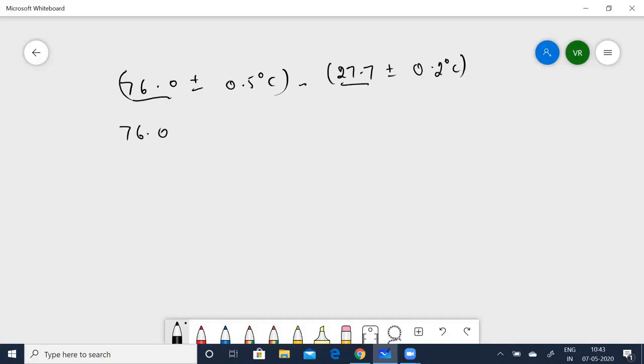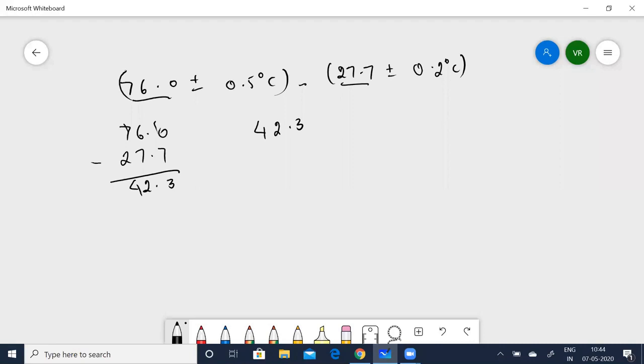So it is given that the fall in temperature is now going to be 76.3 plus or minus 0.5 degrees Celsius, minus 27.7 plus or minus 0.2 degrees Celsius. Now take the mean values, subtract that, 76.0 minus 27.7, that gives you 42.3.